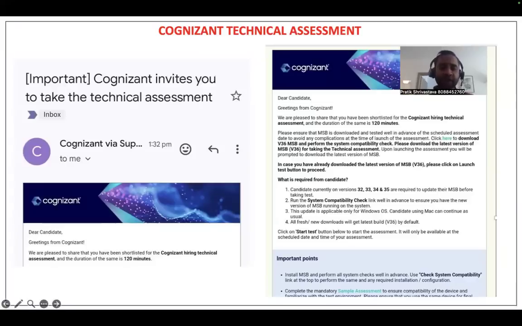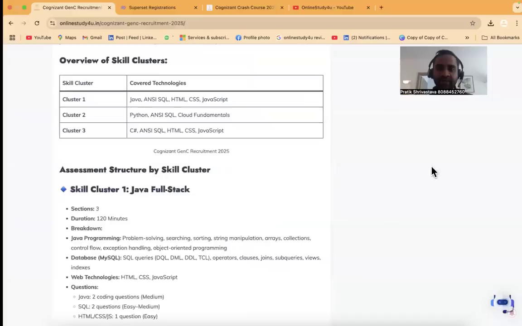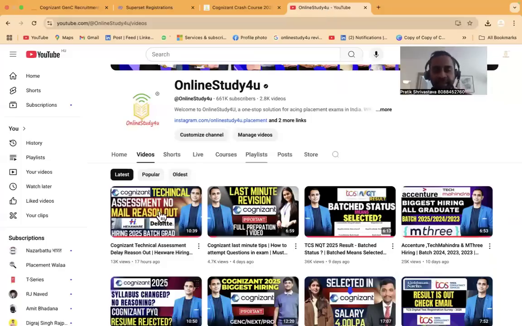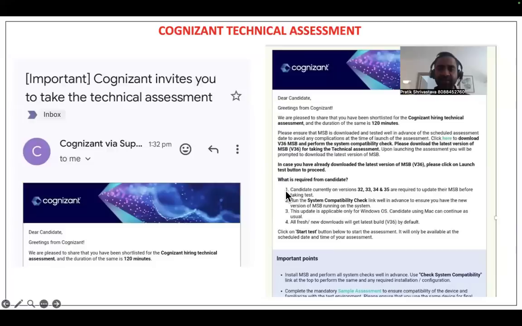And friends, many of you were panicked because you had not received the Cognizant technical assessment mail. But in my earlier videos, I told you the reason why you were not receiving it, and I also told you not to worry, you will receive it. This is the way you would have received the Cognizant technical assessment mail. If you have not received it yet, please wait. Everybody will get the mail if you have written the aptitude test.